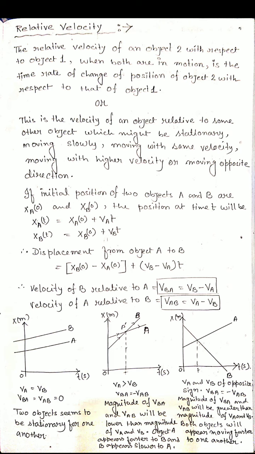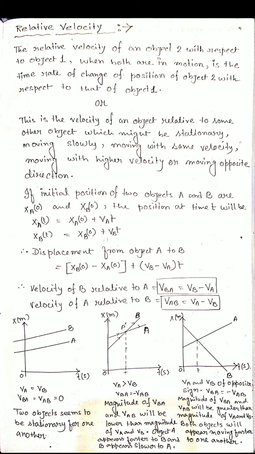So XA(t) equals XA(0), that means the origin, plus VA into t. XB(t) equals, in the same way, just the suffix changed, XB(0) plus VB into t.